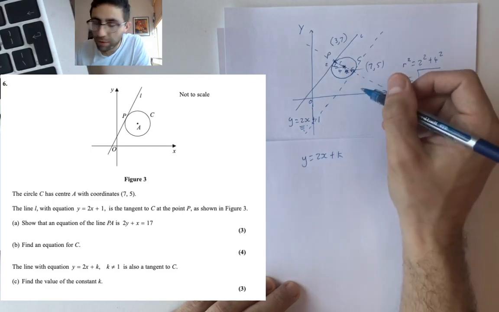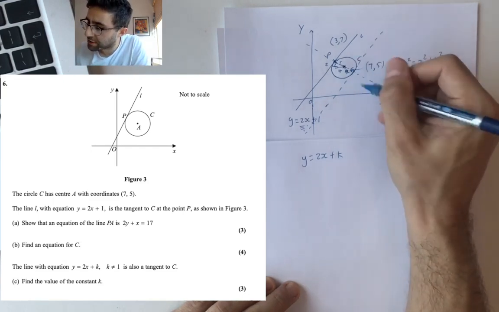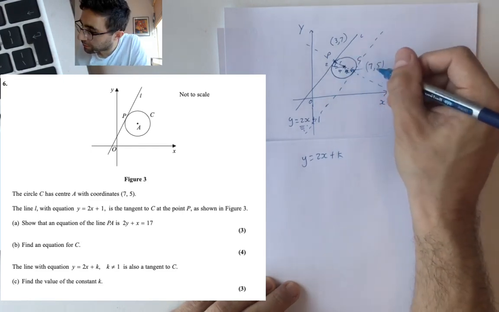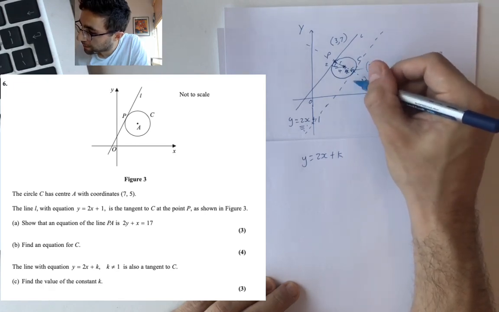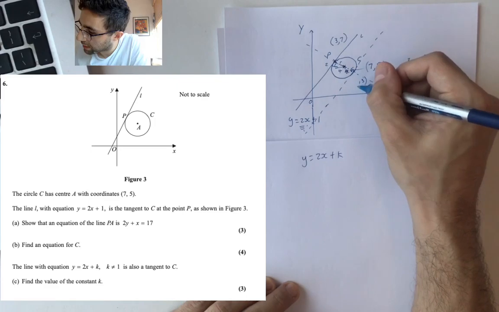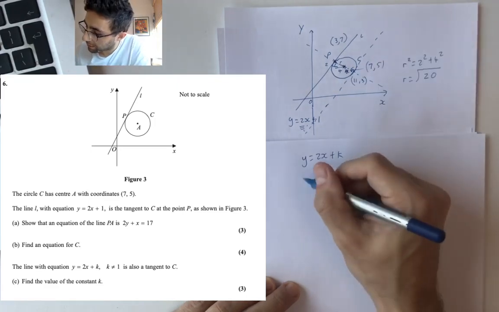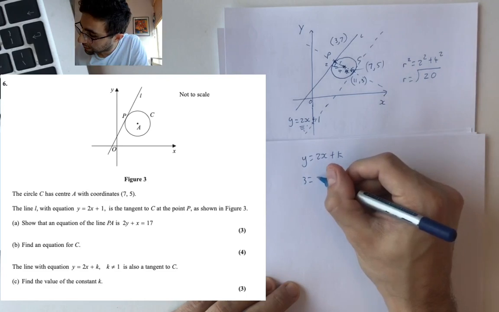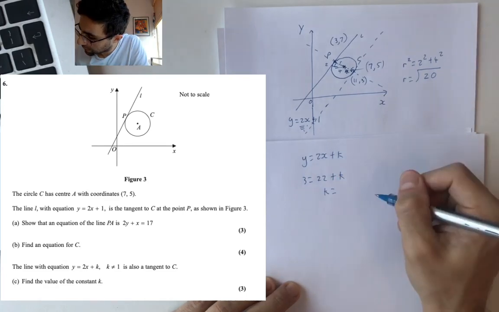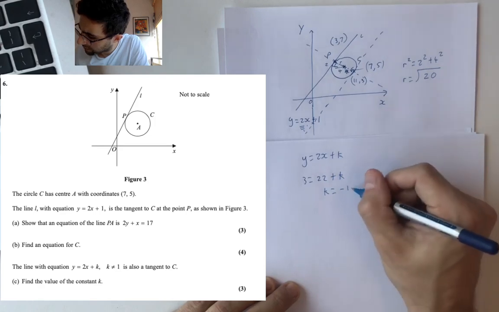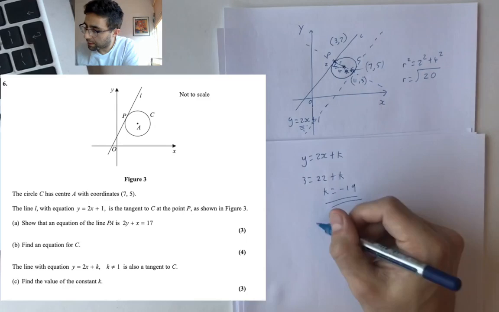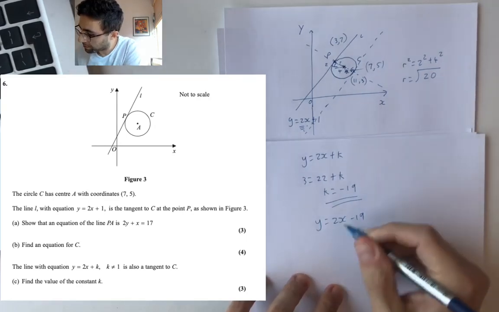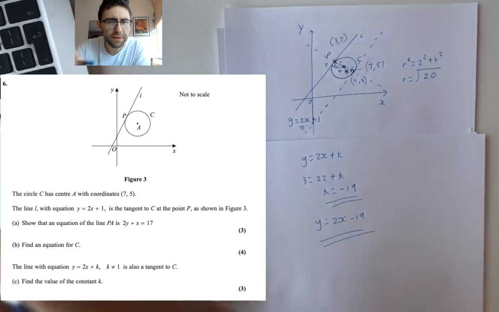It's looking a bit messy now, but if you count down again 2 and along again 4 from 7, 5, if you counted down 2, you'd get to 3 for y, and you'd get to 11 for x. Plug that in. 3 equals 22 plus k. k equals, what are we talking, minus 19? So that's it. y equals 2x minus 19 would have to be the equation of that line.